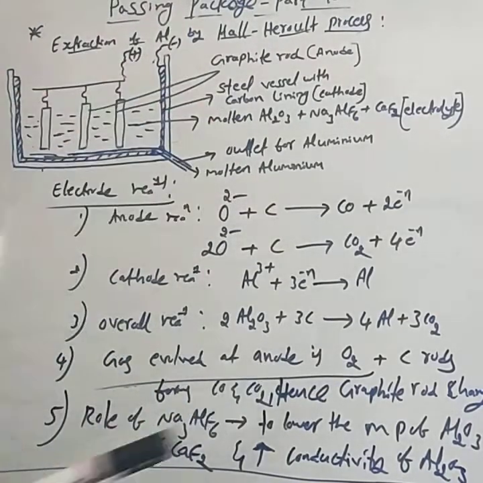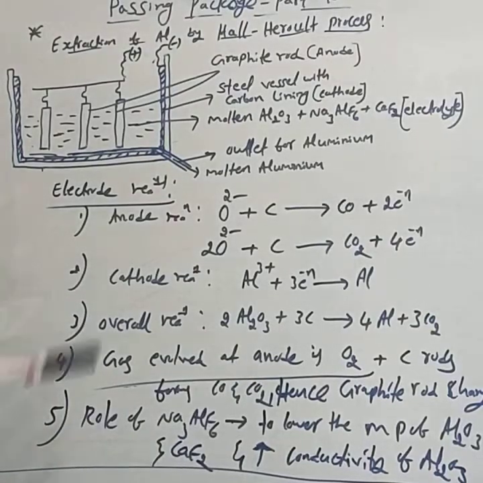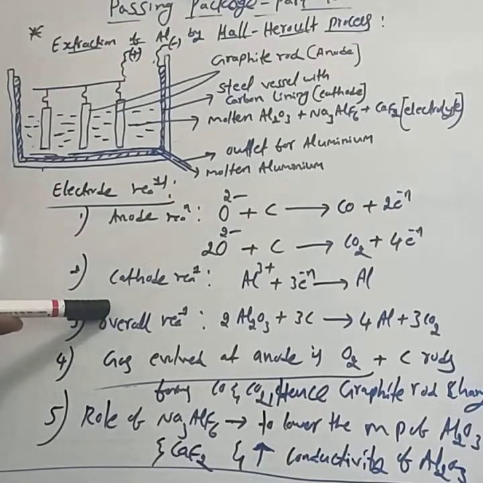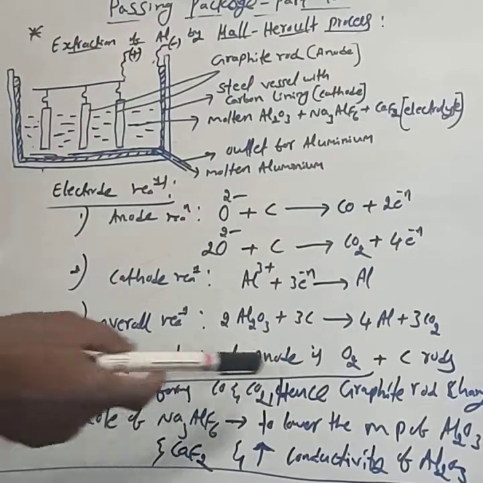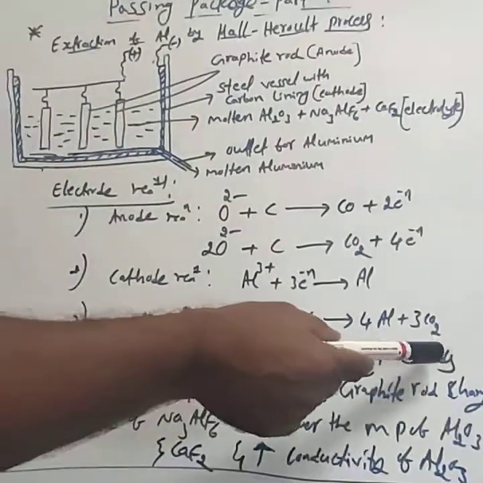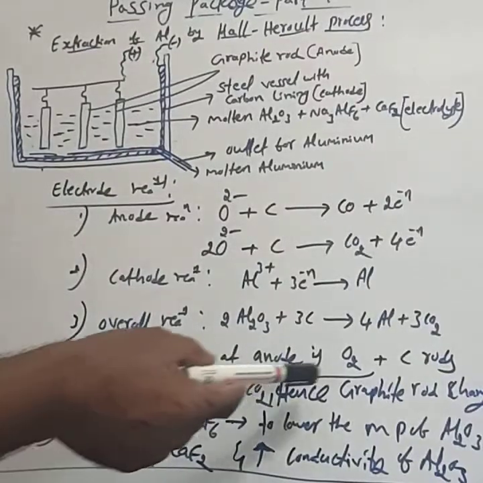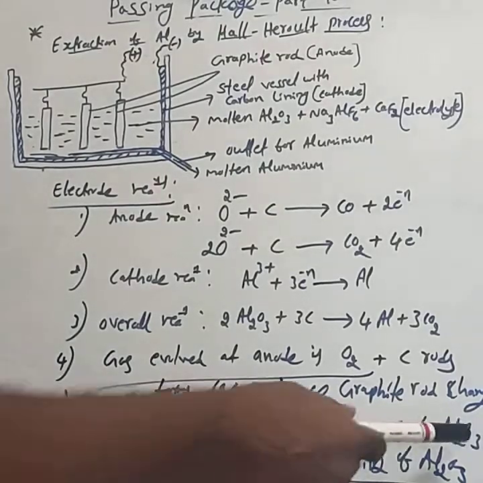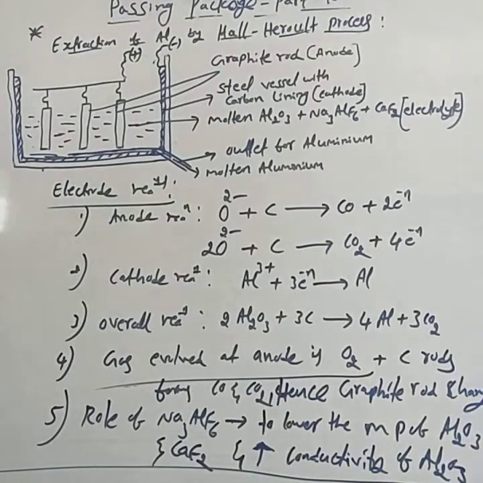Practice as it is. They can take any 3 bits, totally 6 bits. One part is the diagram. Next, the anode reaction, cathode reaction and overall reaction. The gas evolved at the anode is oxygen gas, which reacts with carbon rods to form CO and CO2. Hence graphite rods should be changed every few minutes. The last question is the role of cryolite and fluorspar: to lower the melting point of alumina and to increase the conductivity of alumina. This is about the Hall-Héroult process. Practice as it is. Next class we consider other important questions.